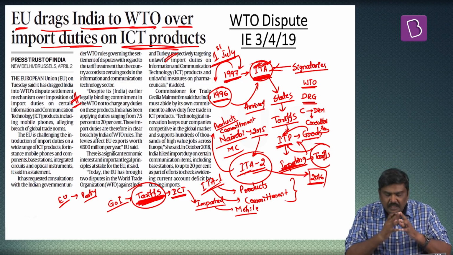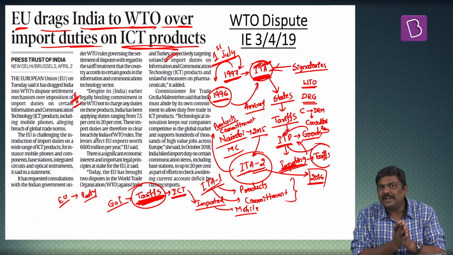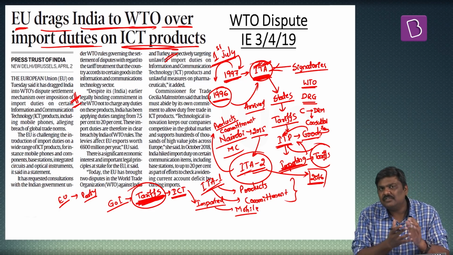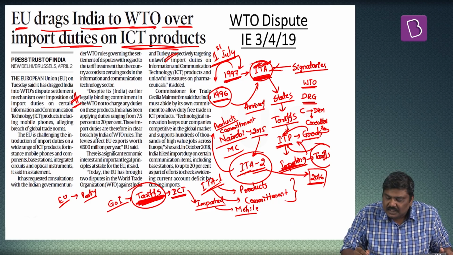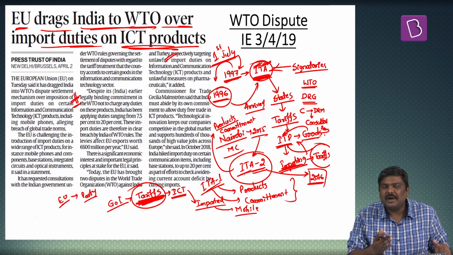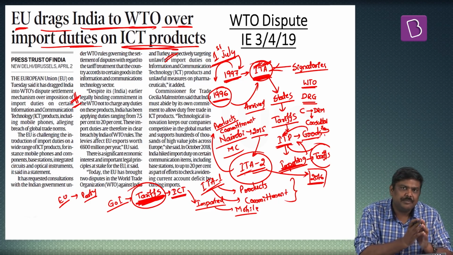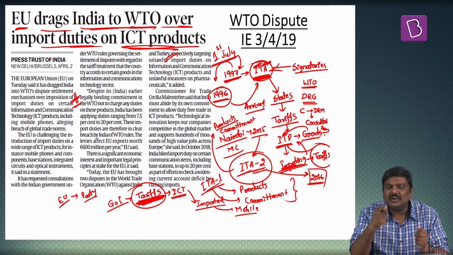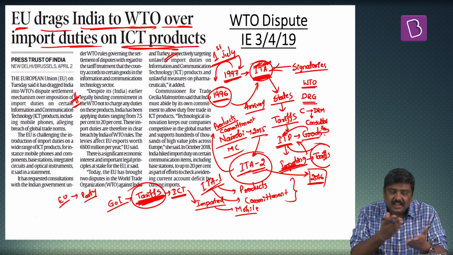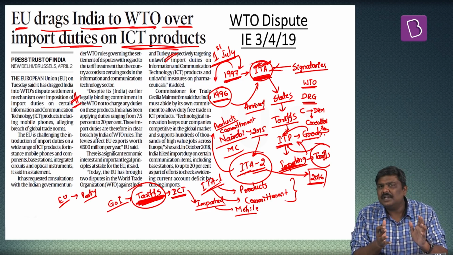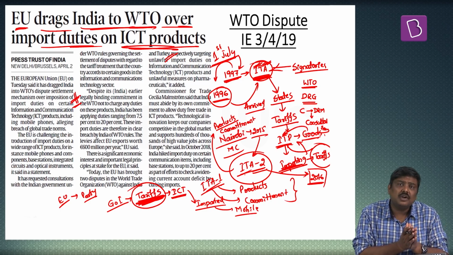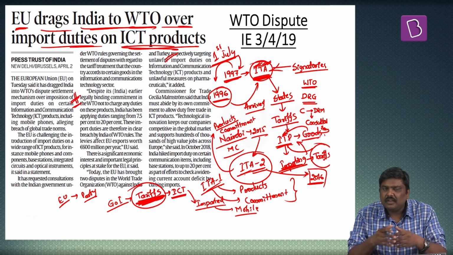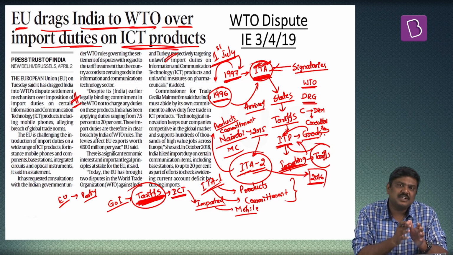If the solution is not obtained, or the outcome is not agreeable to either of the parties, this dispute will be taken up by a dispute resolution body. This body will study the dispute and give an order. And if India, or either of the two parties, is unhappy with this order, they will take the issue to the appellate body. And the appellate body will issue the order on this subject matter again.